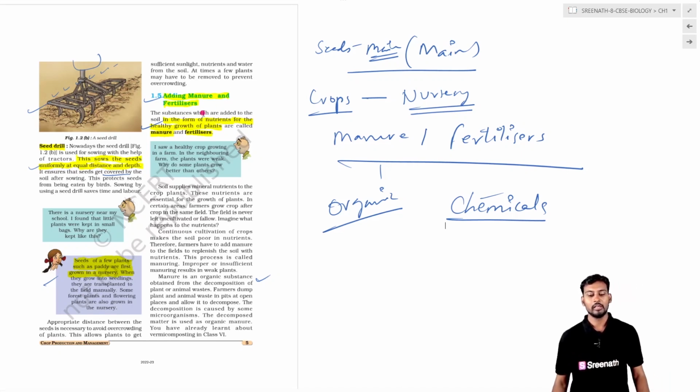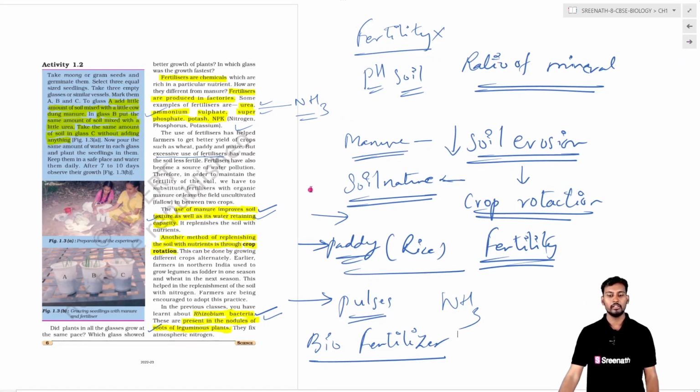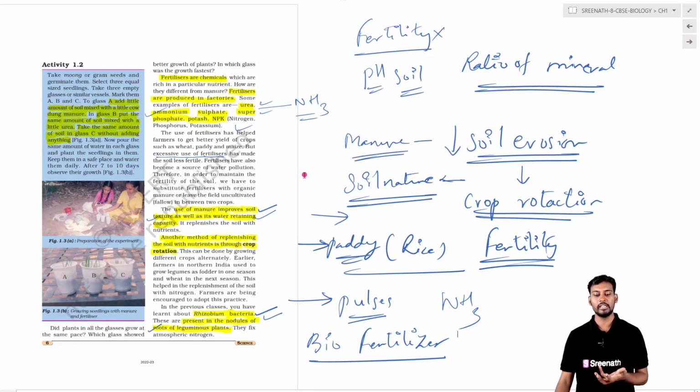Apart from this, the scientists and the farmers, whatever manure and fertilizers they are using, they are also using vermicompost, which is the excretory material of the earthworm. And also we can see there is usage of the bacteria rhizobium, which will improve the plant by means of biological nitrogen fixation.